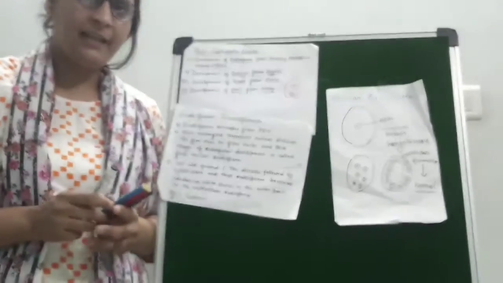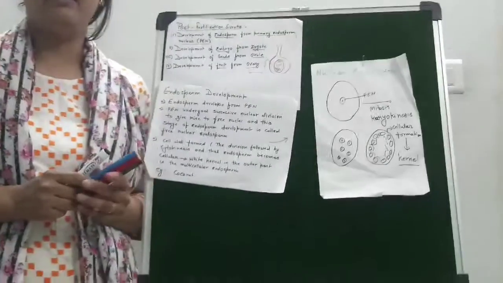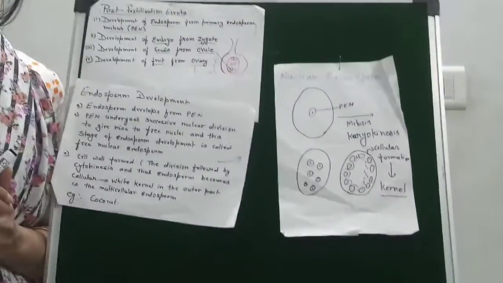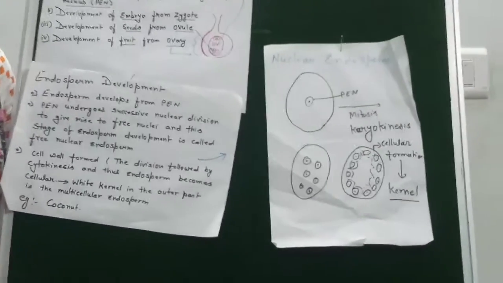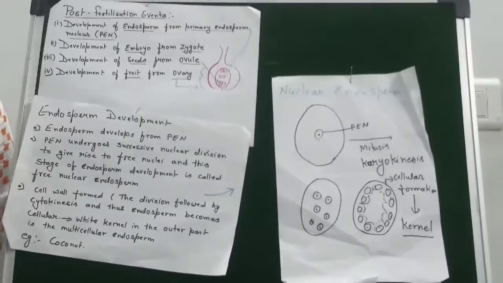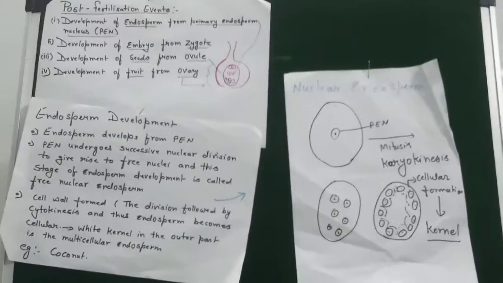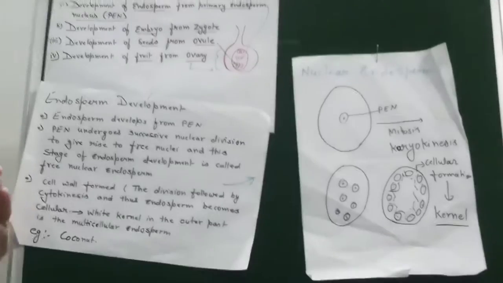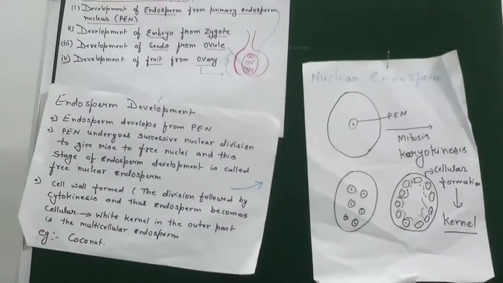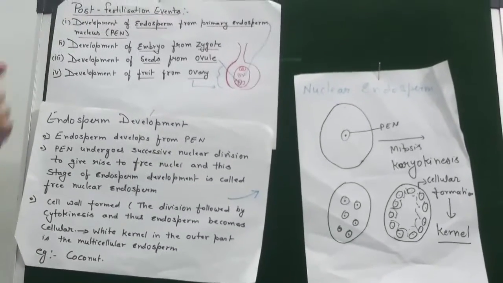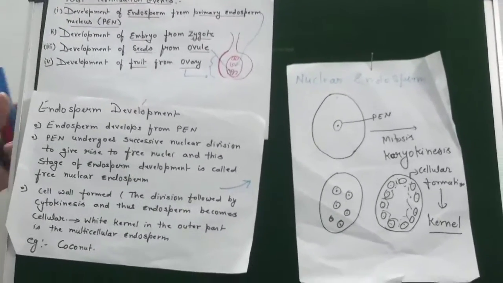So we have studied many topics from our chapter number 2, sexual reproduction in flowering plants. We have done up to the fertilization process, and now we will see the post-fertilization events in flowering plants. There are four main phases or steps, which you can note down.